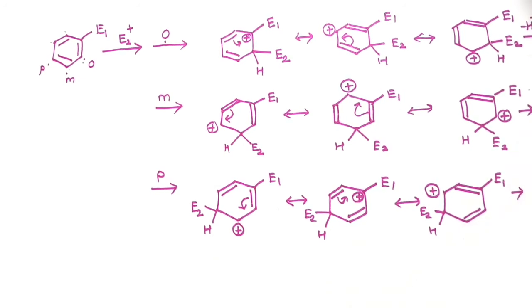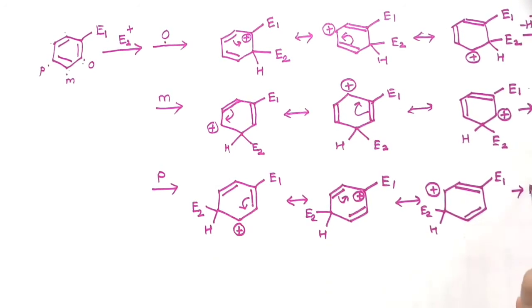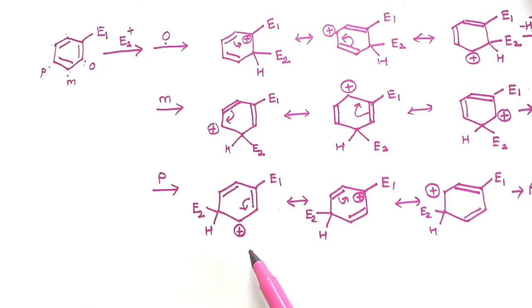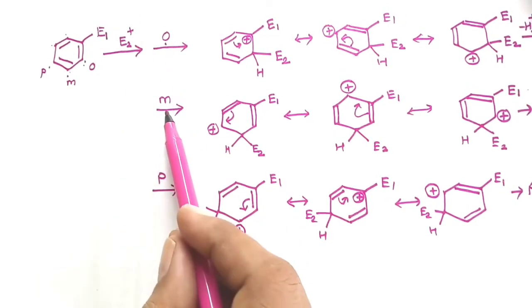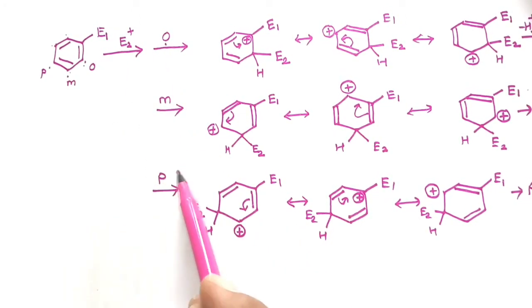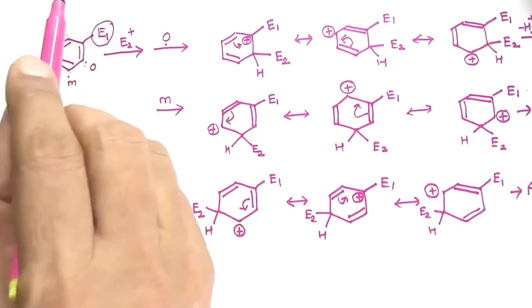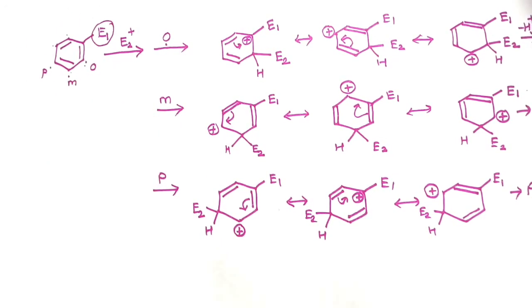This will result in the meta substituted benzene, and this will result in the para substituted benzene. So which product will be obtained, whether ortho, meta or para substituted, is decided by the first electrophile that is already present in the monosubstituted benzene.